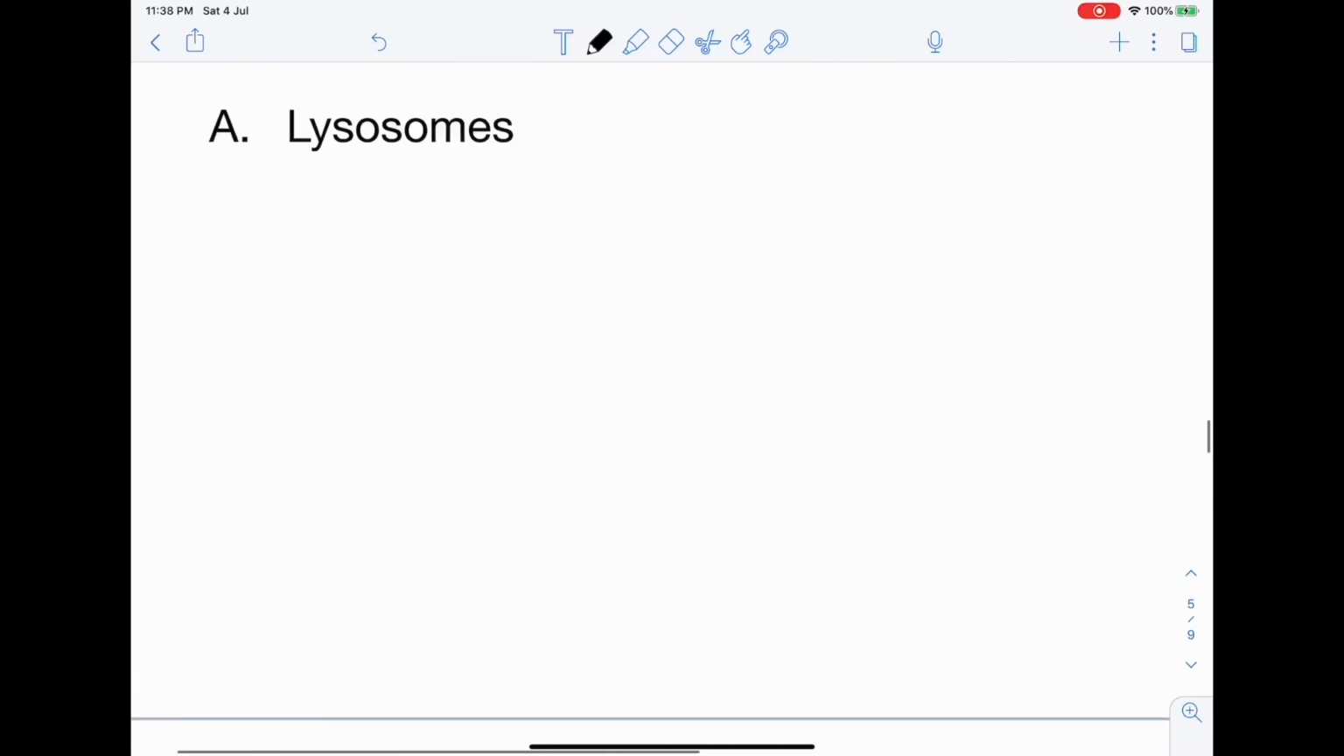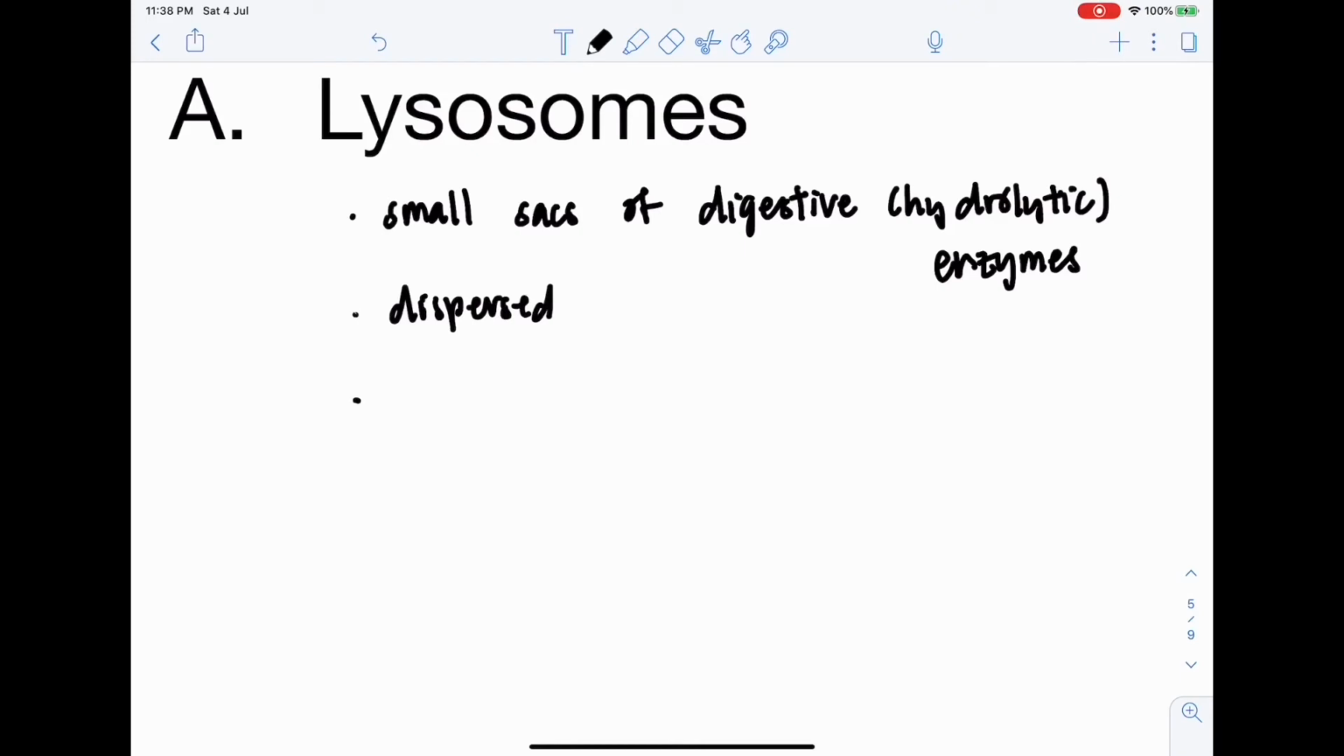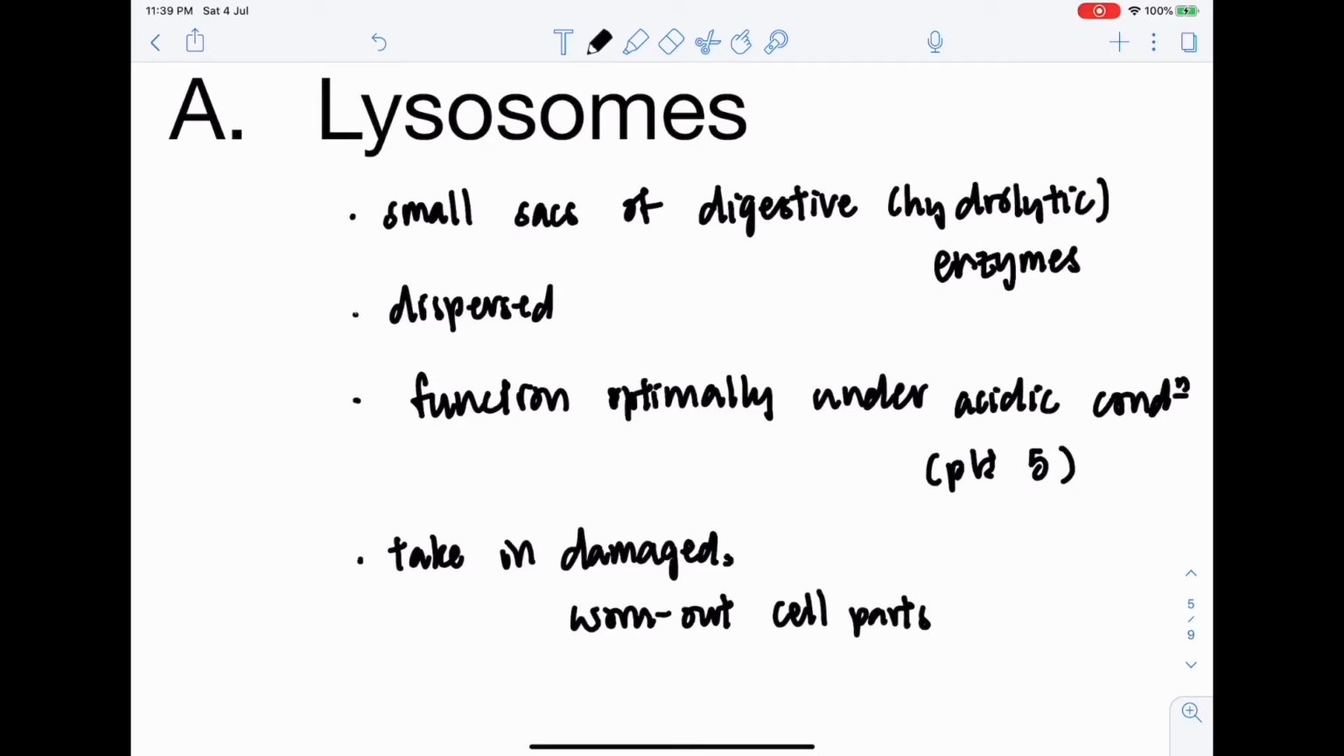Now, lysosomes. Lysosomes are small sacs of digestive or hydrolytic enzymes that are dispersed in the cytoplasm. These enzymes usually function optimally under acidic conditions around pH 5. They take in damaged and worn-out cell parts. They are membrane-bound, and they turn cell waste into building material.